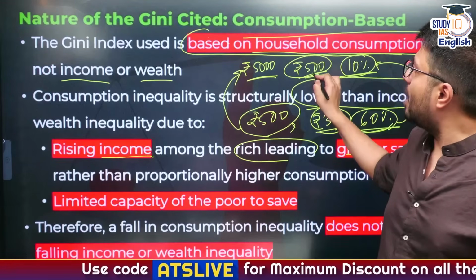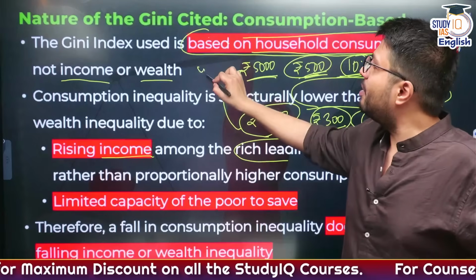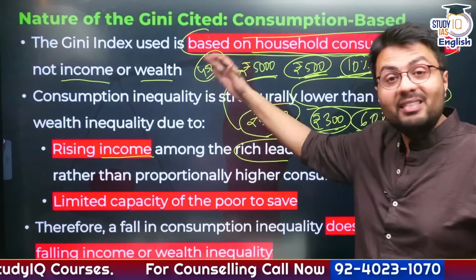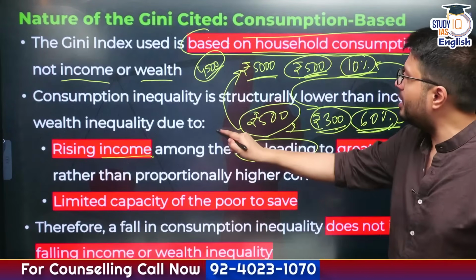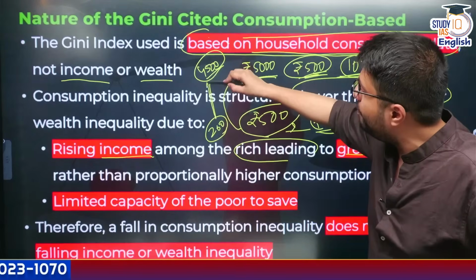So suppose if this household is spending 500 rupees on their daily requirements, they are left with 4,500 rupees every day that they can spend or they can save. On the other hand, this poor household is only able to save how many rupees every day? 200 rupees. Now see the differences, right?